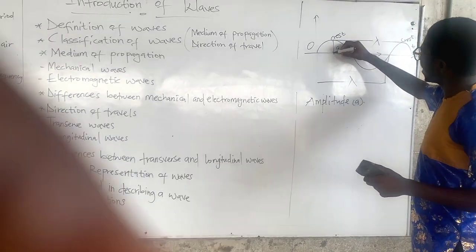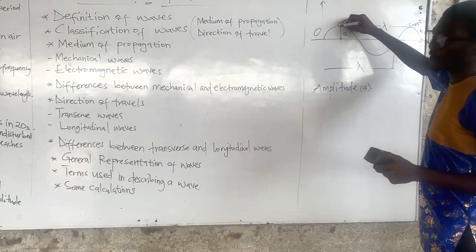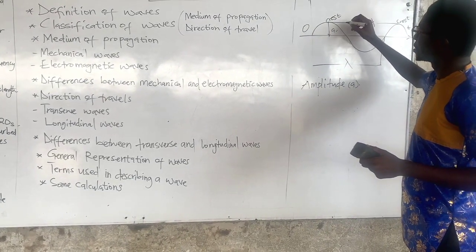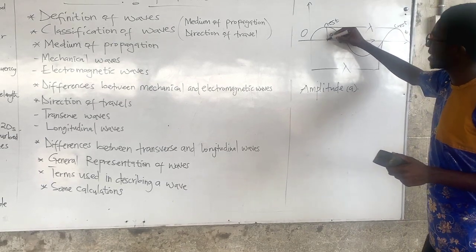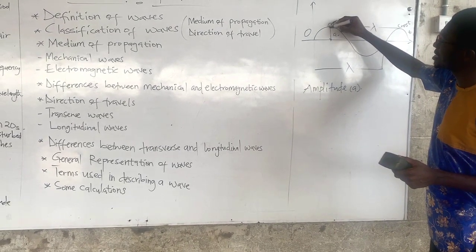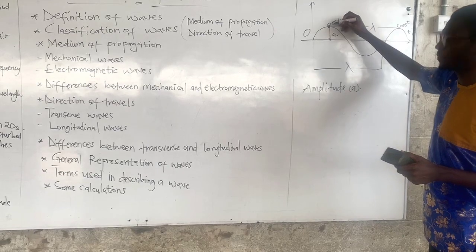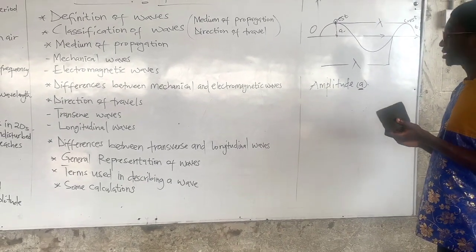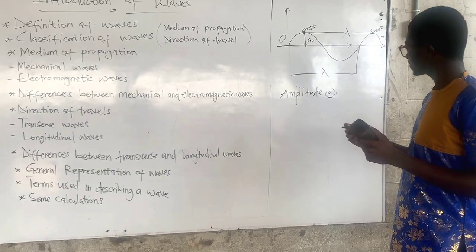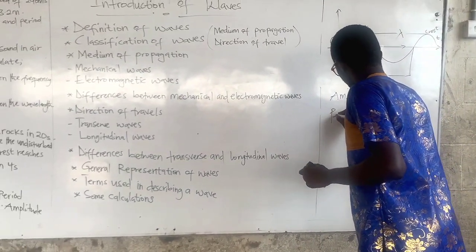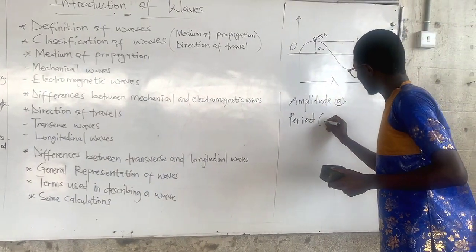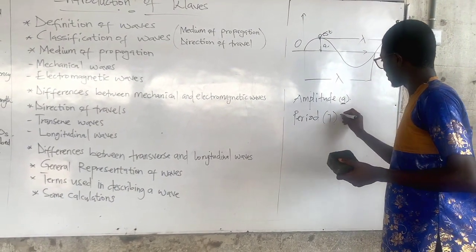So the vertical maximum displacement of a wave is what we call amplitude, and it is represented by the symbol A. Now let's look at period, which is represented by the symbol T.